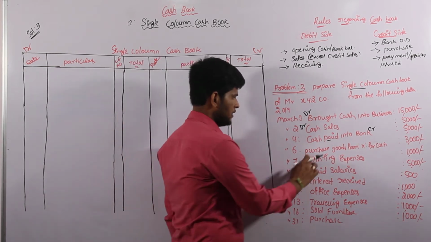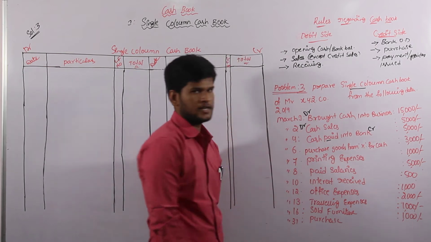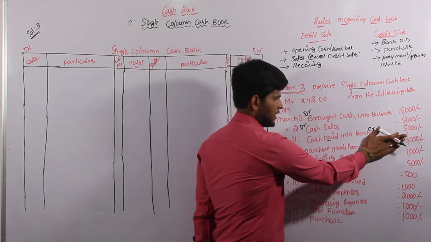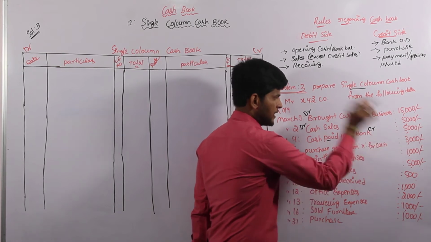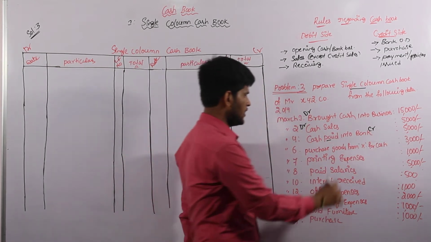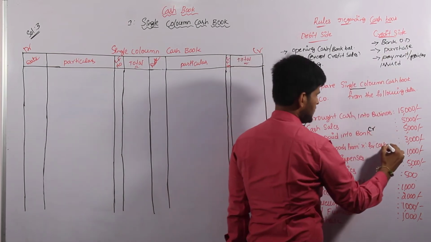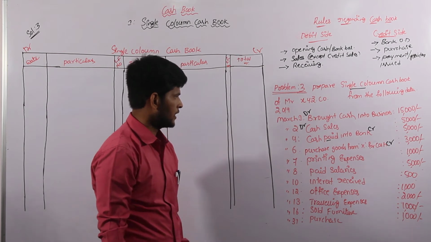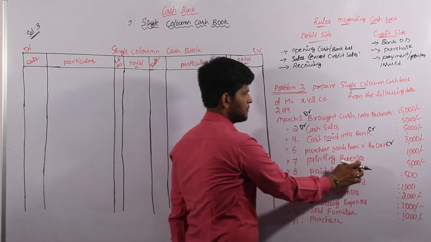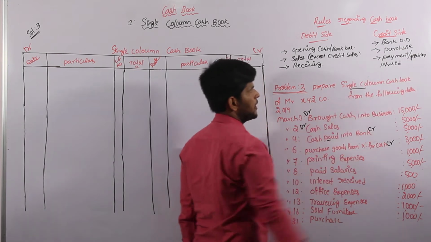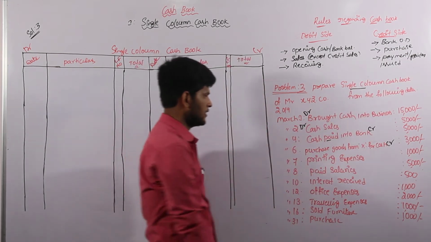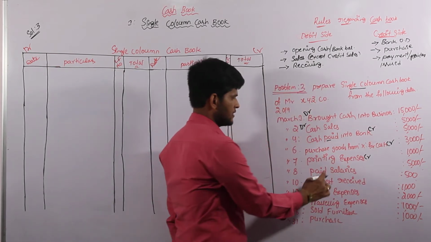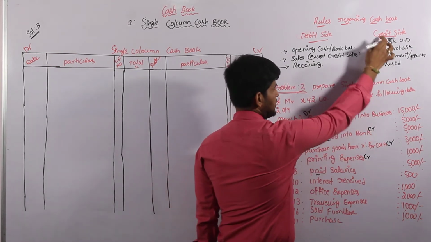Coming to the next one, purchase goods from X for cash. The condition must be satisfied here. Purchase goods from X we don't consider, but for cash is there, so we consider it. Purchase is on the credit side of the cash book. Next, printing expenses. Expenses are part of payment, and payment is on the credit side, so it also comes into the credit side. Paid salaries, payment, is on the credit side.